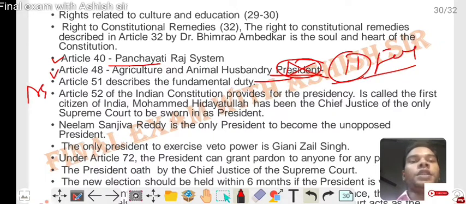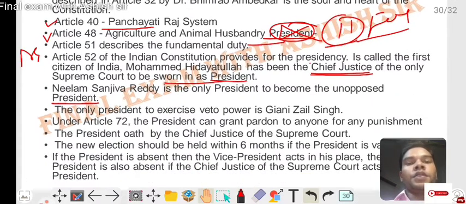Article 52 of the Indian Constitution provides for the President, who is called the first citizen of India. Muhammad Hidayatullah is the only Chief Justice of the Supreme Court to have served as President. The Chief Justice administers the President's oath. Neelam Sanjeeva Reddy is the only President elected unopposed. The only President to exercise the veto power is Giani Zail Singh. Under Article 72 the President can grant pardon for any punishment.